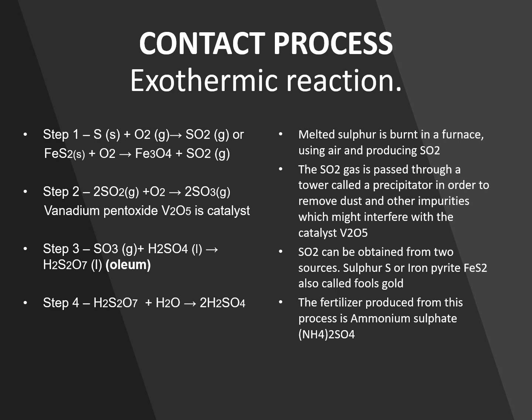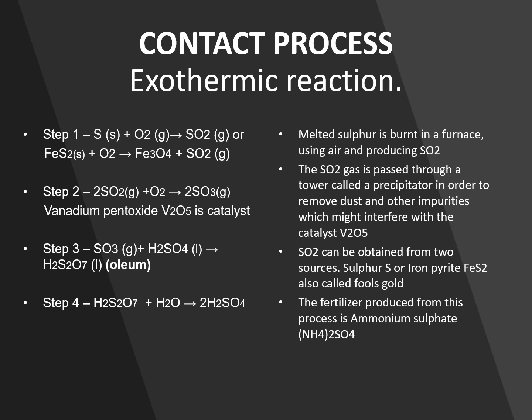The contact process is also an exothermic reaction. Before we continue with the 4 steps, I first want to mention a few things, so let's follow the column in the right hand side. In this process, melted sulfur is burned in a furnace using air and producing sulfur dioxide, SO2.